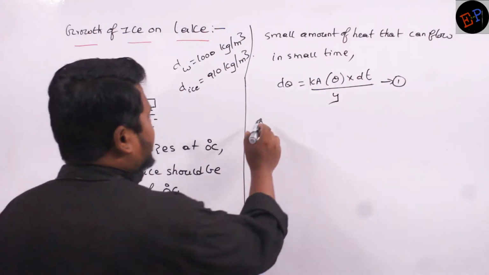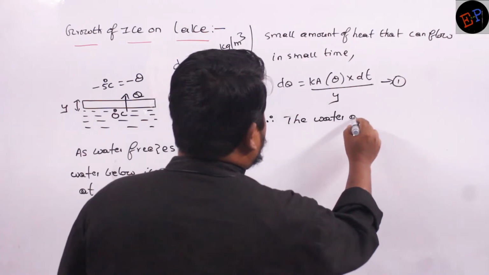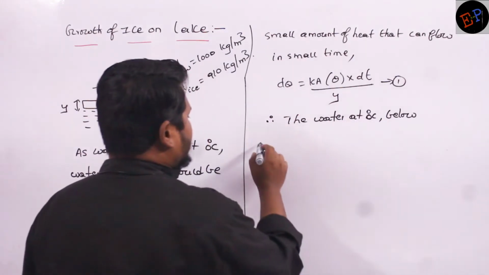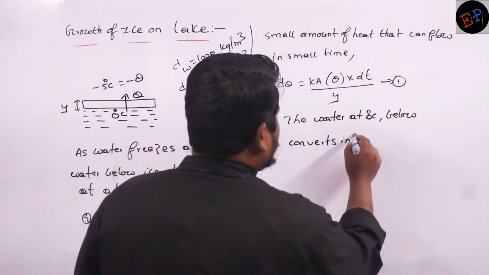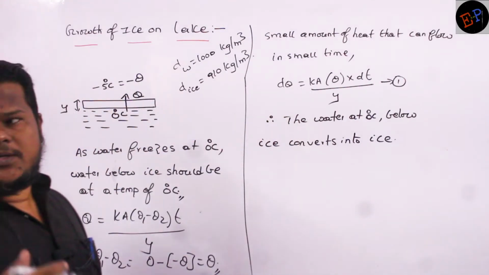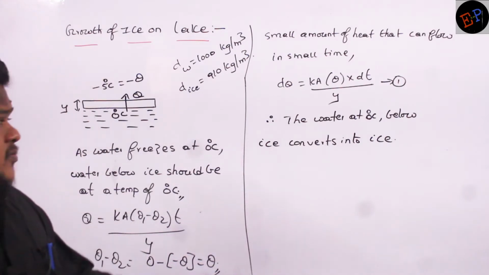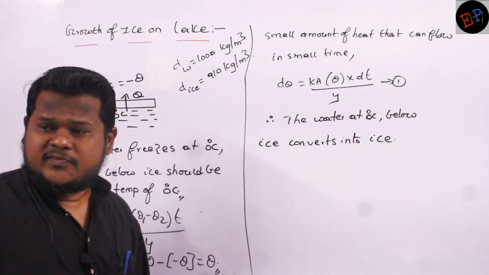Therefore, the water at 0 degrees Celsius below the ice converts into ice. Because it loses energy, it converts into solid form. It means a new layer of ice will be formed.